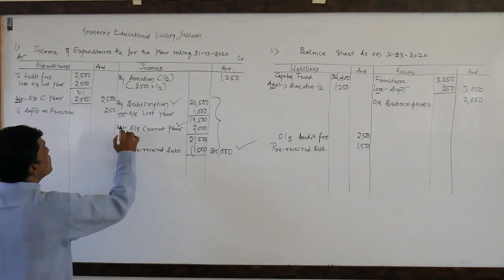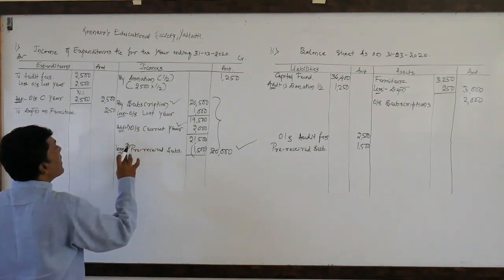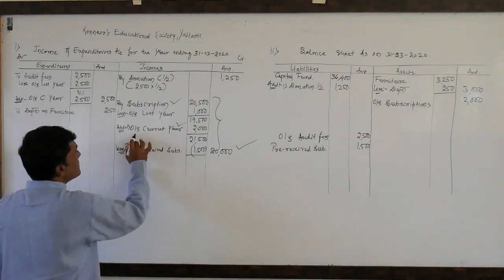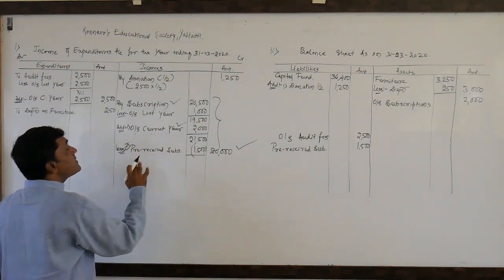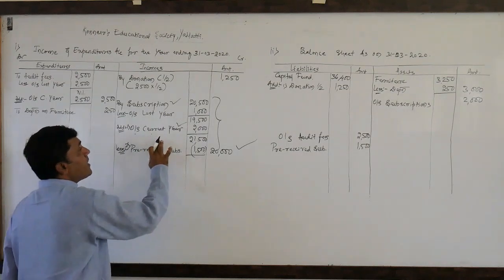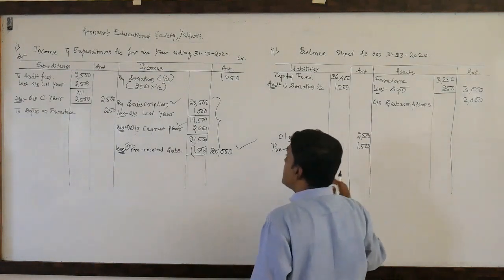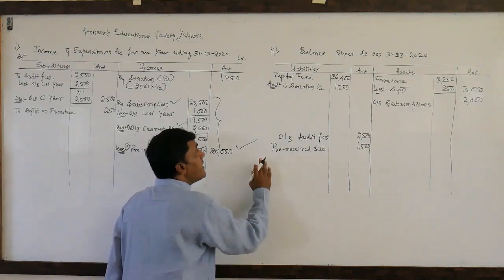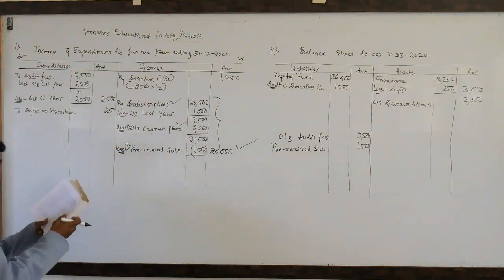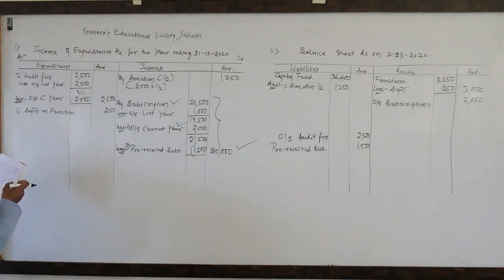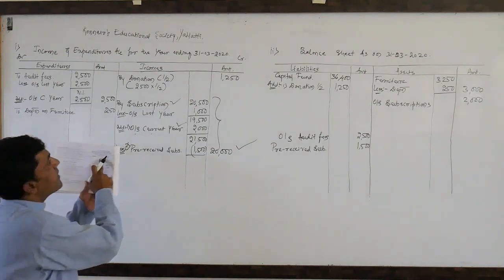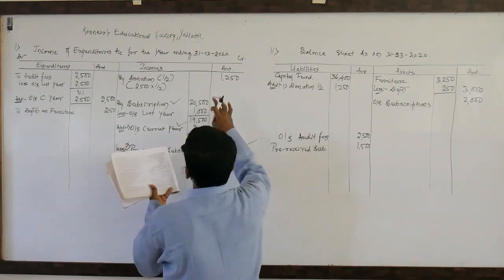So these two, 1 and 2, are from the adjustments. This is a receivable amount. This is received in advance. A receivable amount is to be written on the asset side. Received in advance is to be written on the liability side. With this, all the adjustments are over. So again, I'll come to the liability side. Look here. On the opening balance sheet, liability side, capital fund is given as 36,500. I have written it here. So audit fees, adjustments are over.